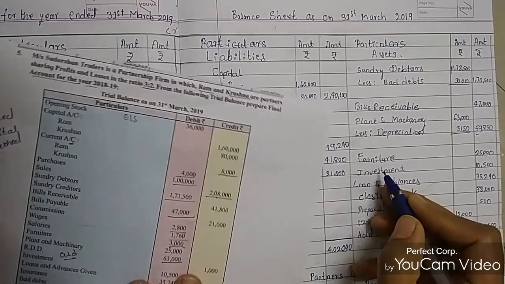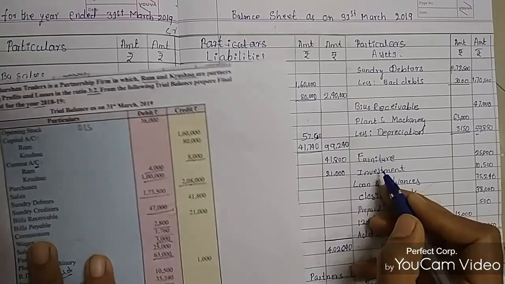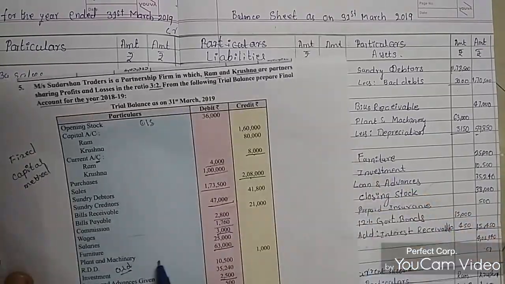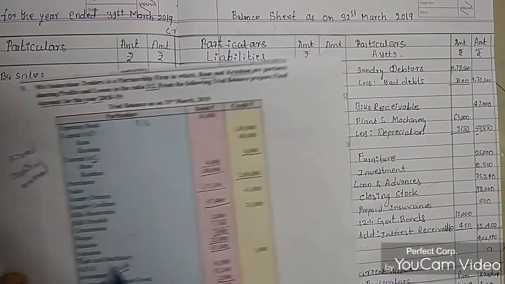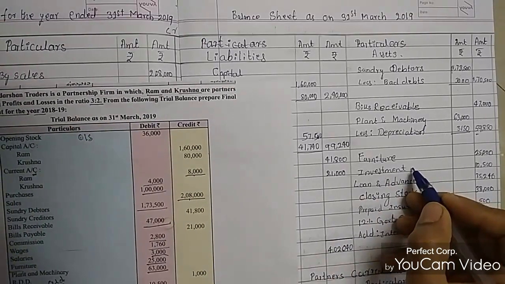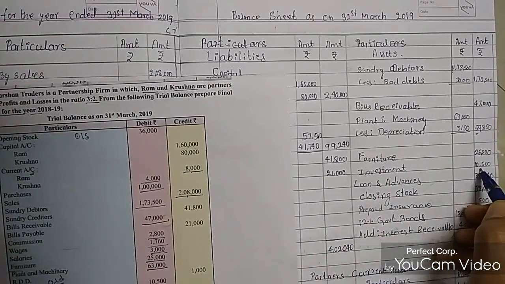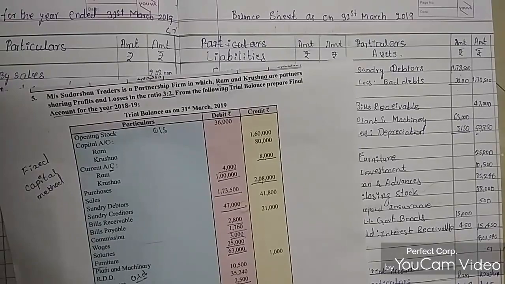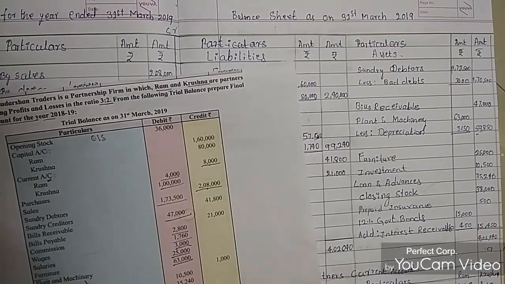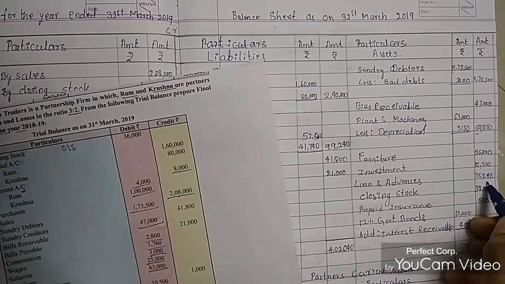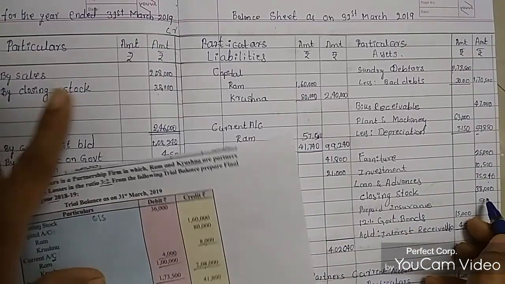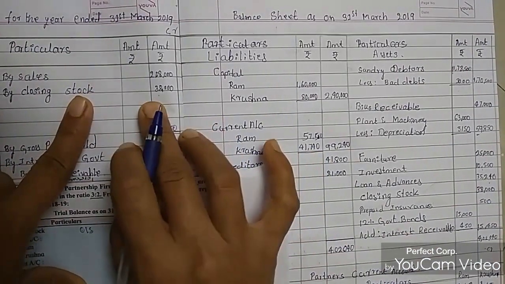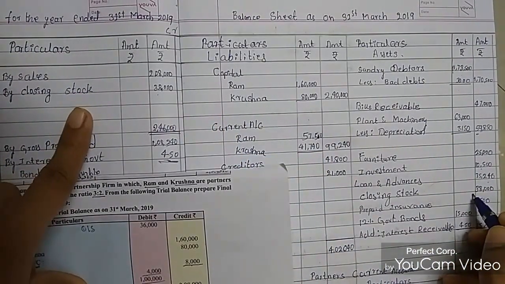Then furniture amount is 25,000. Then investment amount is 10,500 rupees, and loans and advances given is 35,240 rupees. And closing stock was 38,000. It was in the P&L account also, so I have taken it here also in closing stock.